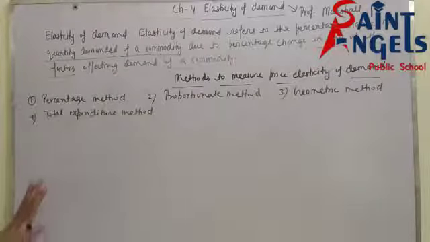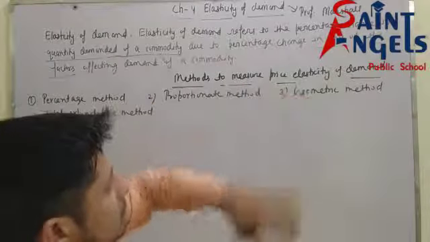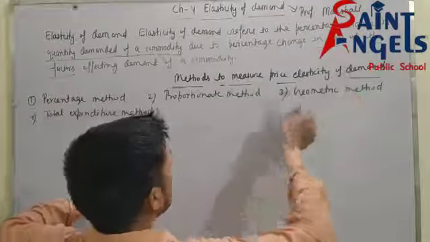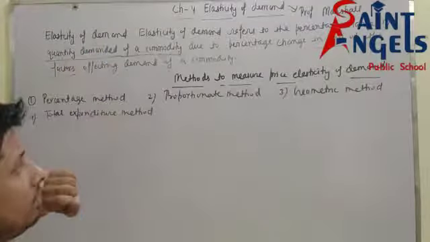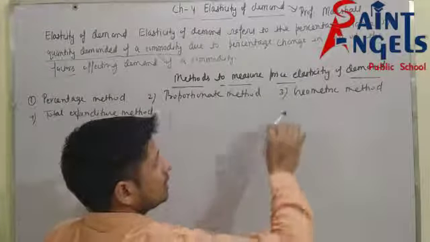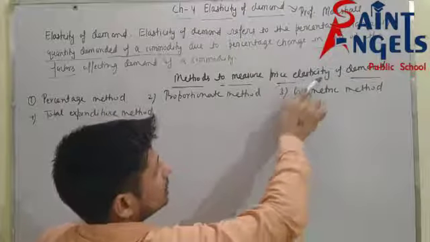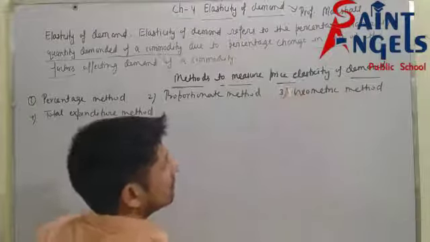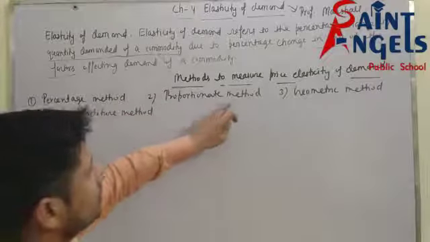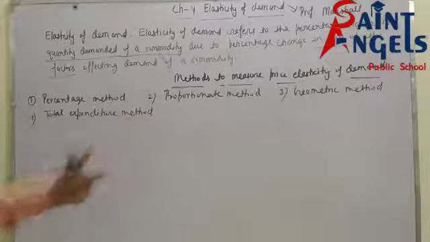Now see, there are 4 methods to measure price elasticity of demand, and you know that price elasticity of demand is a part of elasticity of demand. We are studying only price elasticity of demand because in our syllabus this elasticity of demand is included. Now percentage method, second proportionate method, third geometric method, and fourth total expenditure method.